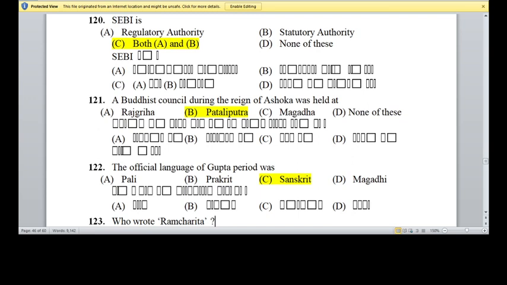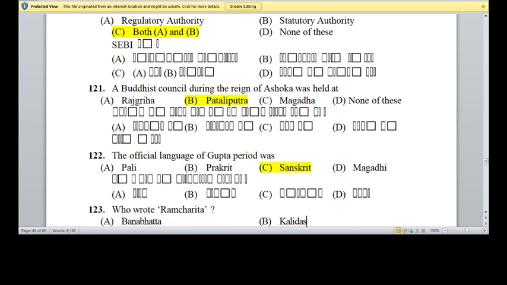121. The Buddhist council during the reign of Ashoka was held at Patliputra. This is the GK section. Before this, 120 questions from the commerce and accountancy, and next 50 question means total paper is there are 170 questions in this paper, out of which 120 from the commerce and accountancy and another 50 question from the general knowledge section. So this is the first question from GK. The Buddhist council during the reign of Ashoka was held at Patliputra. B is the right answer.